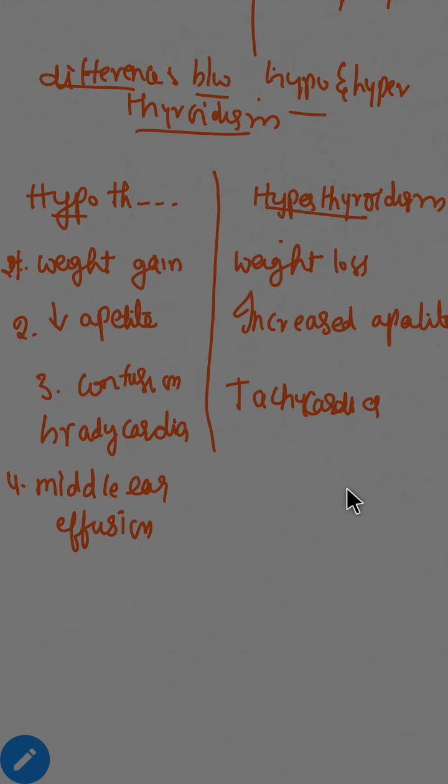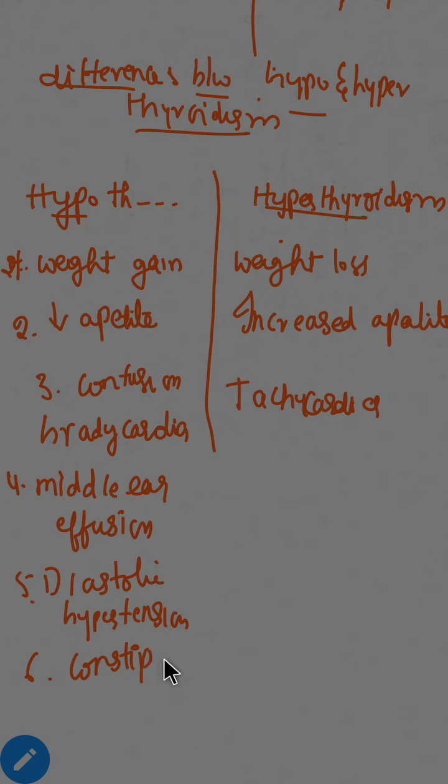And in hypothyroidism, there will be diastolic hypertension. In hypothyroidism, there will be constipation. Hypothyroidism, there will be menorrhagia in females.